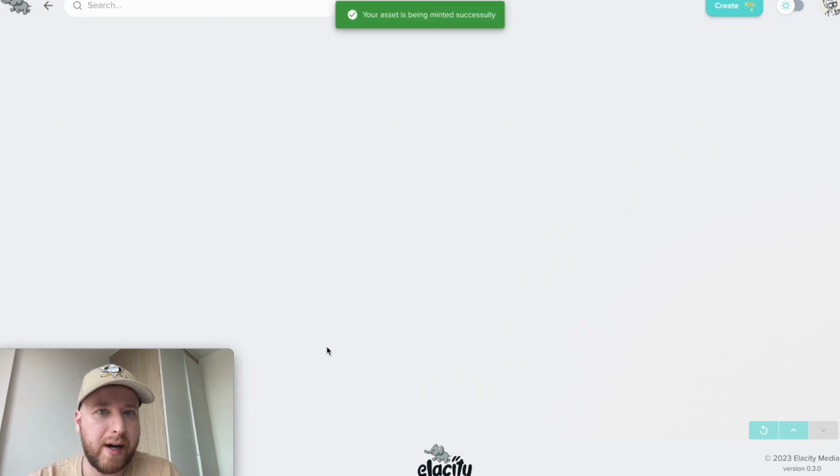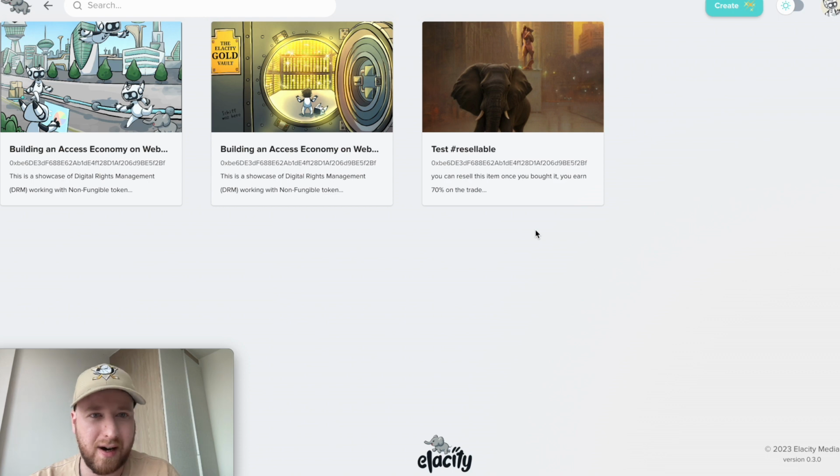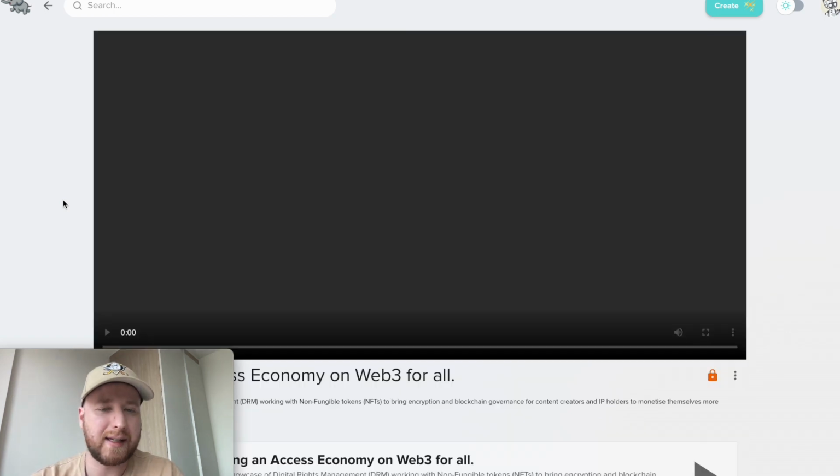They all have the rights embedded within them, and you can see now when we go to explore. Also bear in mind this UI is very basic, we're all back end, but now think of a Netflix or YouTube style environment which we will add to the Elacity live environment, which has AI, NFT marketplace and social, all this good stuff. So we're building this smart economy, but right now we can see our video has been minted. As an owner, I have 100 access tokens in my wallet, and they're also for sale.